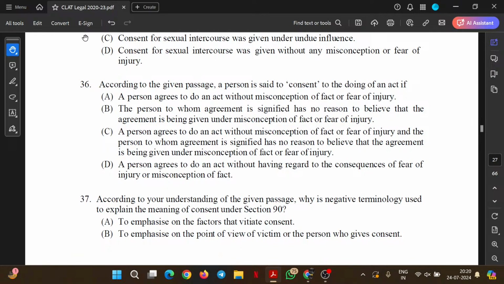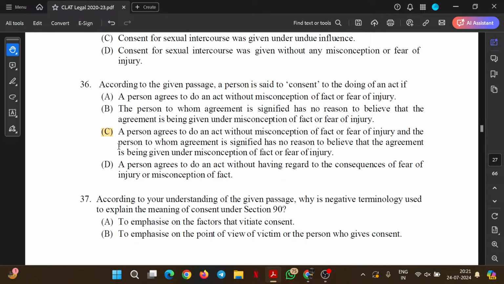According to the given passage, a person is said to consent to doing an act if a person agrees to do an act without misconception of fact or fear of injury. Fair. The person to whom the agreement is signified has no reason to believe that the agreement is being given under misconception or fear of injury. This particular point justifies the condition that was given in the earlier part of the paragraph.